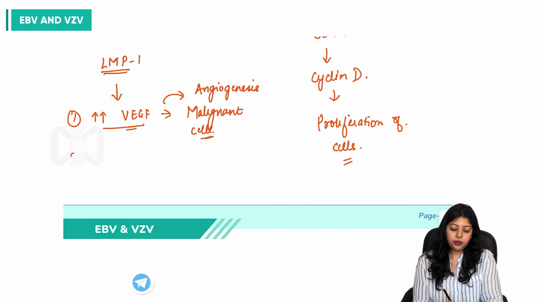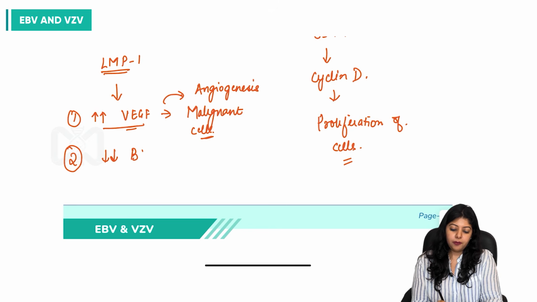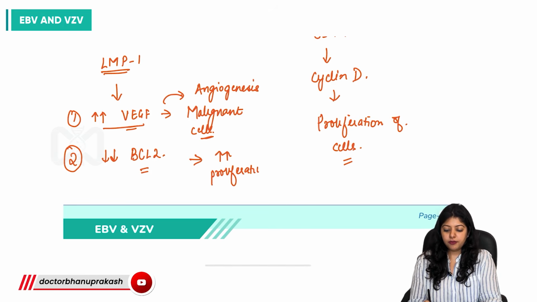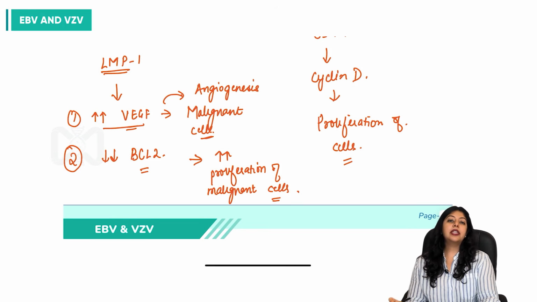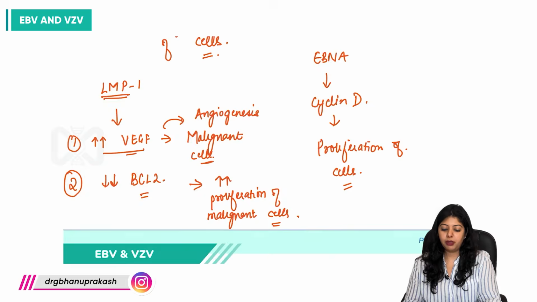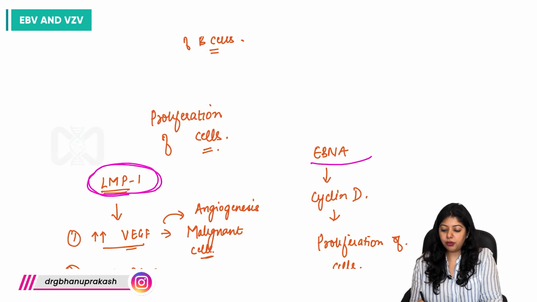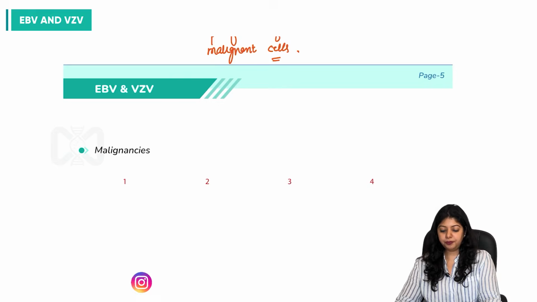Then it is going to decrease the anti-apoptotic factor BCL2, further leading to increased proliferation of malignant cells. Which is exactly the mechanism of malignancy when it comes to Epstein-Barr virus. So these two antigens are very, very important for malignancies associated with EBV.